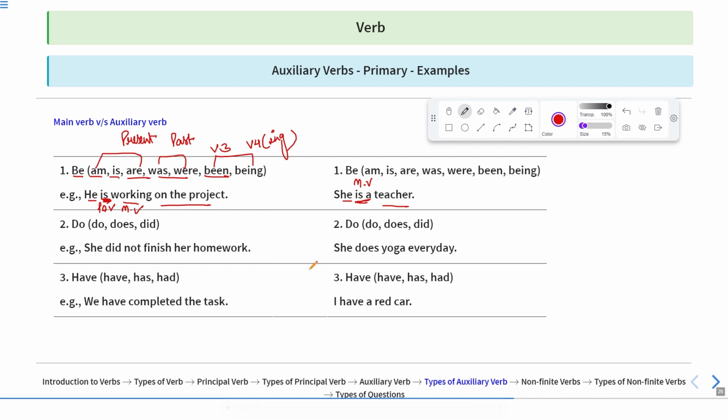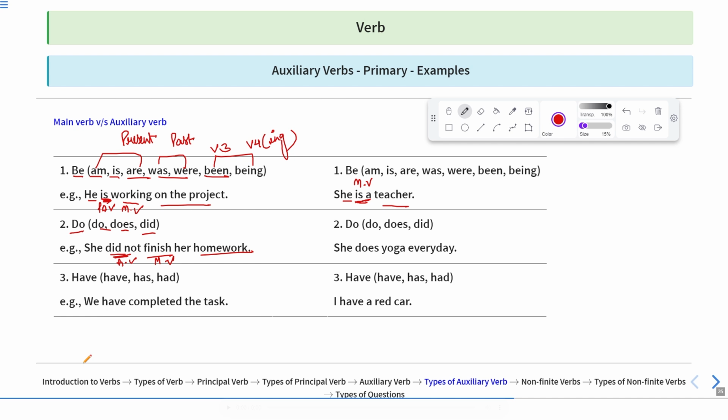Now if you see the second sentence, second word is do. So what are the various forms of do? Do, does, did. Okay. Now if I say she did not finish her homework, here finish is the main verb, whereas did not or did is the helping verb, which is making the sentence negative and also of the past.